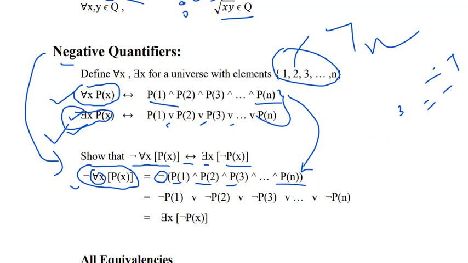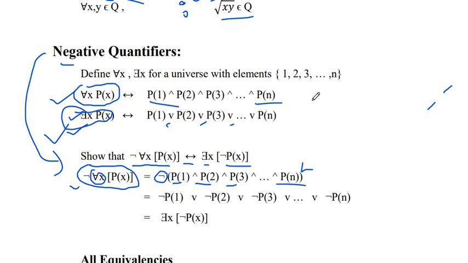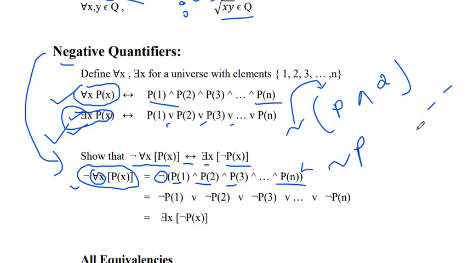Now you remember De Morgan's law. What does De Morgan's law say? If you have p and q in brackets and you add a negation, then p will become negation p, q will become negation q, but the connective will change.